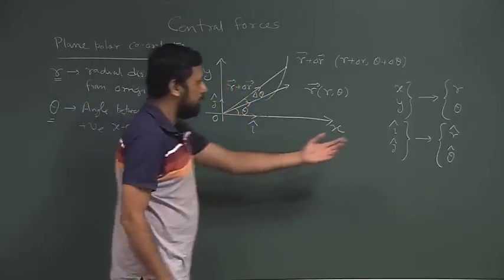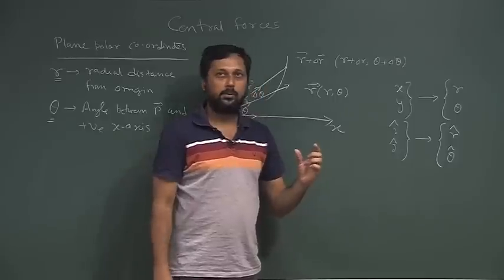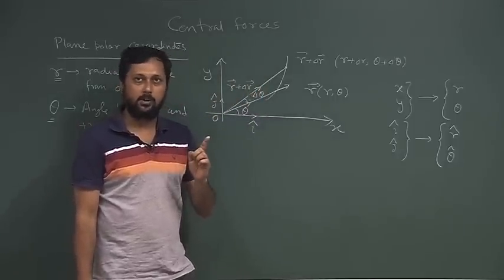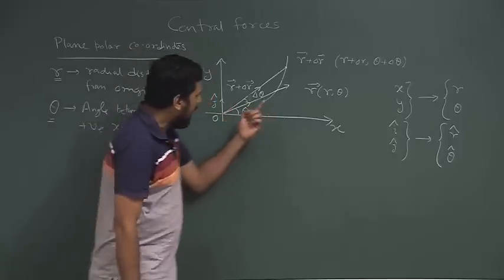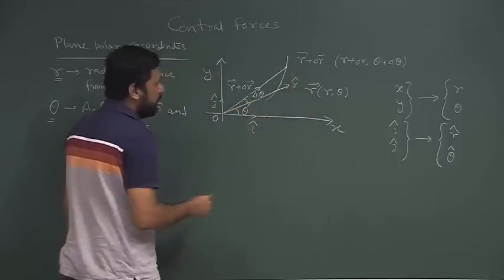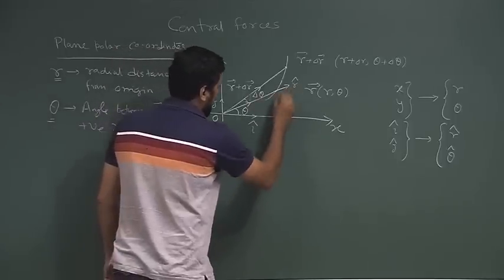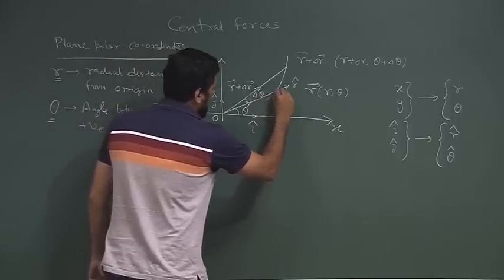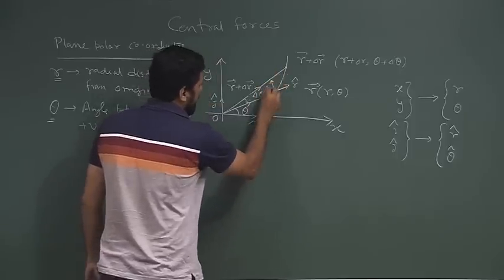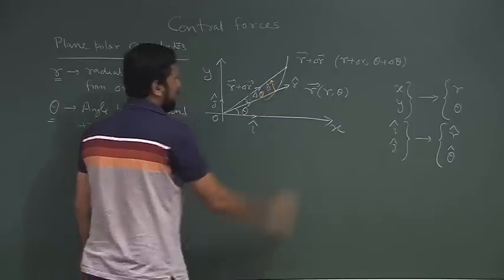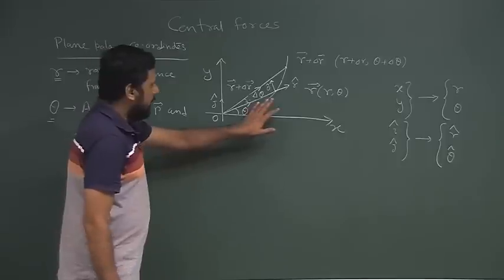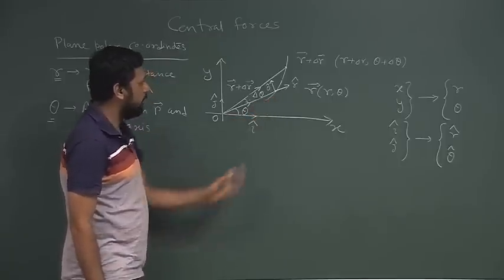By definition, unit vectors are vectors of unit length pointing in a particular direction. In this case, r cap points towards the radially outward direction, and theta cap points in a direction which is perpendicular to r cap. So, this is the direction of theta cap. Okay, fine. Now, what is so different about it?